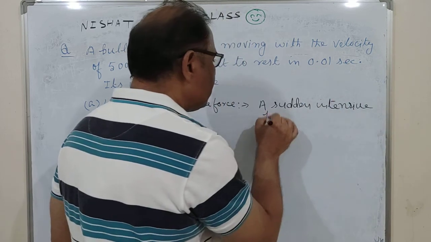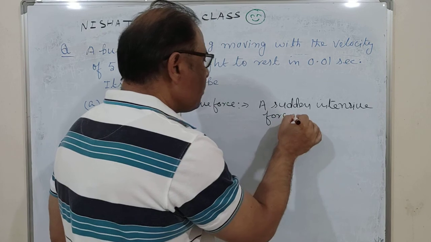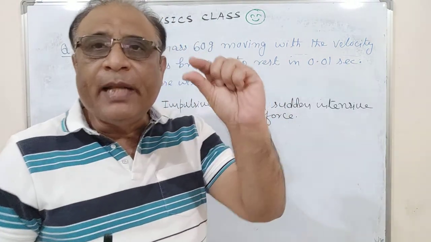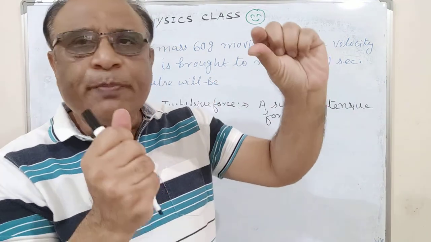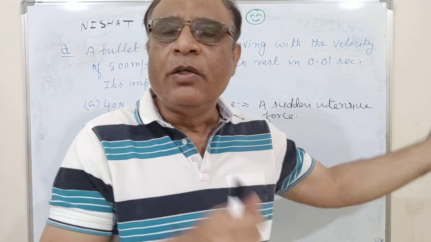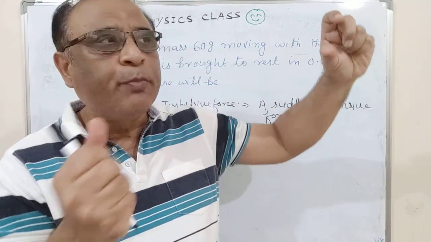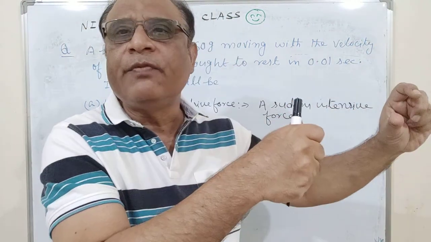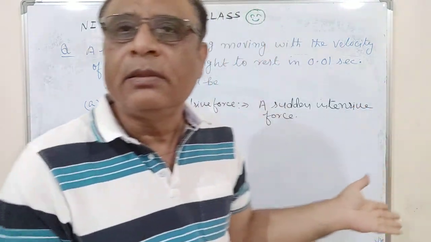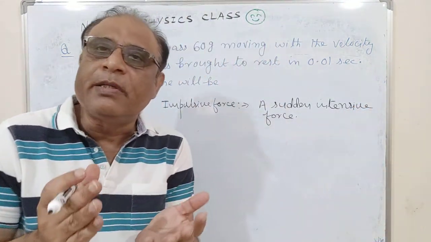Suppose you have a nail and you blow your hammer with high intensive force to set the nail inside the wall. So this is the impulsive force.